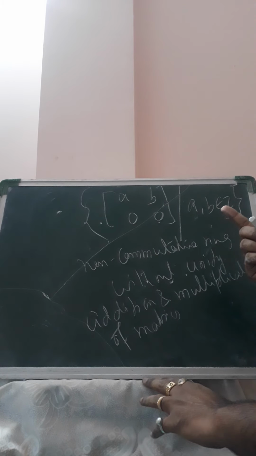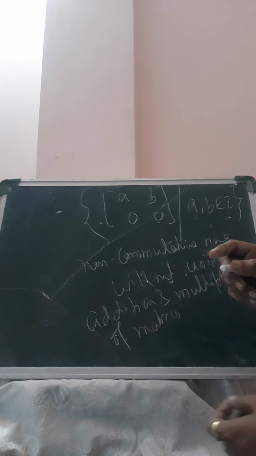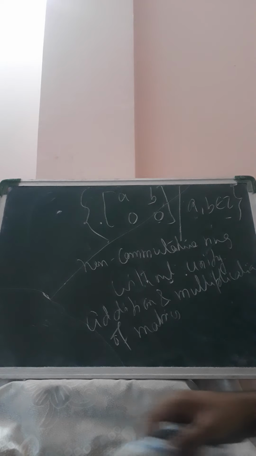Since the identity element with respect to multiplication is [1 0; 0 1], which does not belong to this set, this is a non-commutative ring without unity.